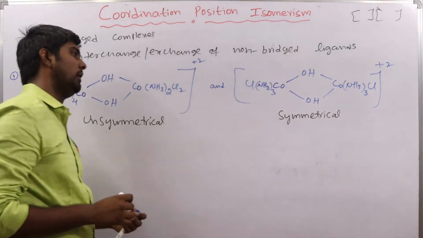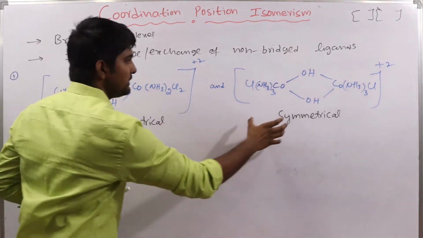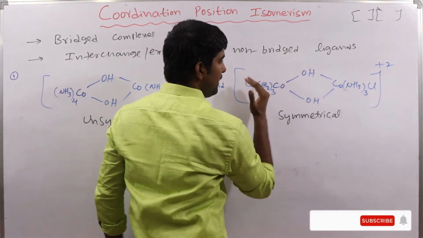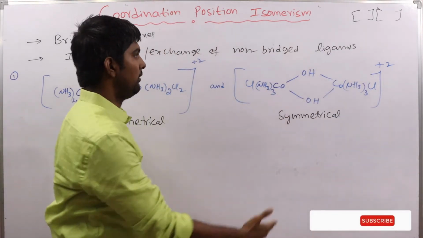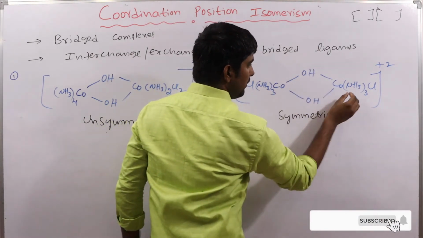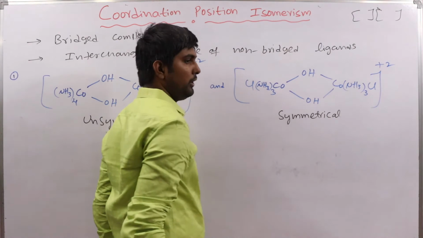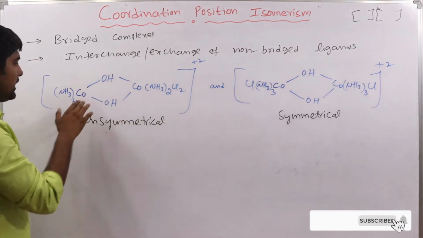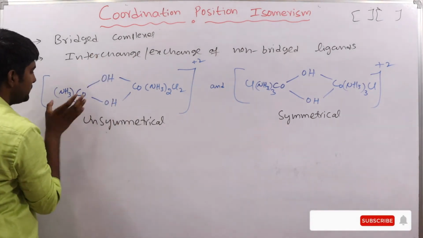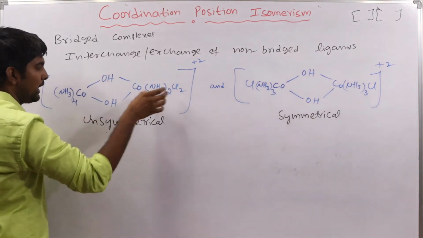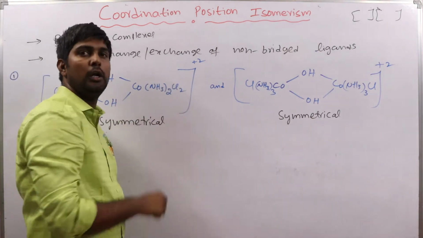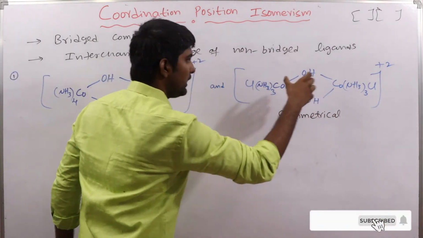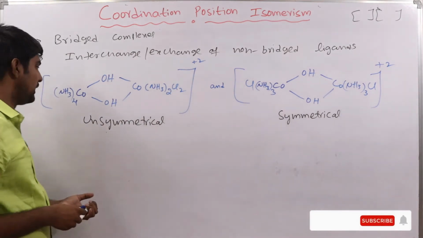In the symmetrical molecule we have two equal halves: cobalt with 3 amine ligands and 1 chlorido ligand on this side, and the same on that side. But in the other one, we have 4 amine ligands on one cobalt, and 2 amine and 2 chlorido on the other. That's why it is unsymmetrical and this is symmetrical. Clear? Let us see one more example.